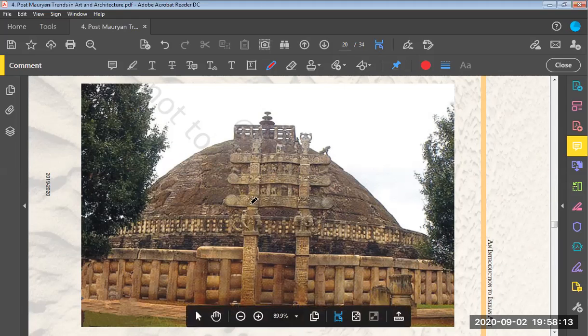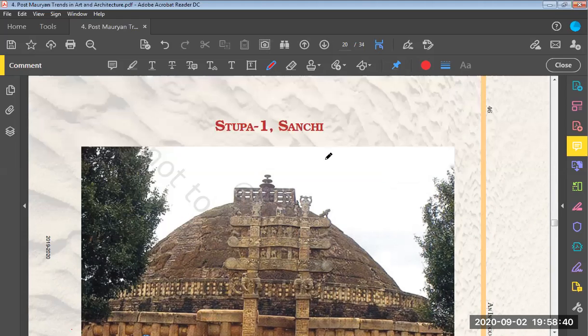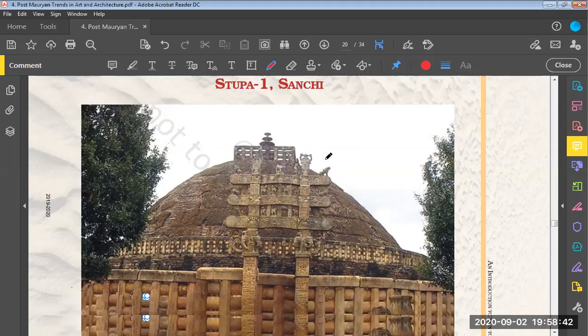Then this particular gateway is known as torana. The side walls here that stop people from entering, though stupas have entrances from all four cardinal sides, are known as Vedika. Vedika means railings. So we have Vedika, torana, anda, then harmika, then kalasha. This is stupa number 1 at Sanchi.